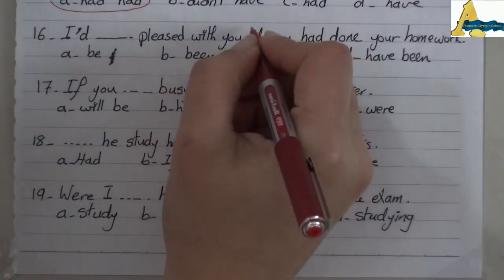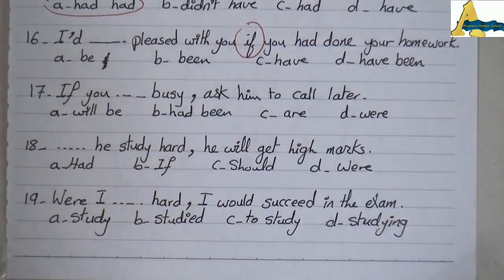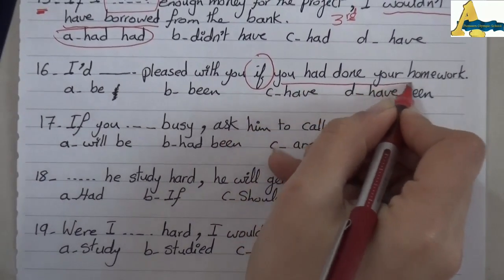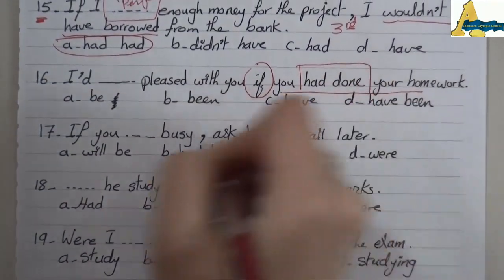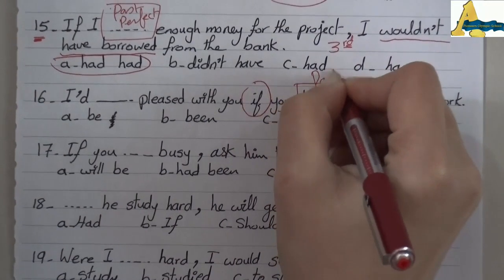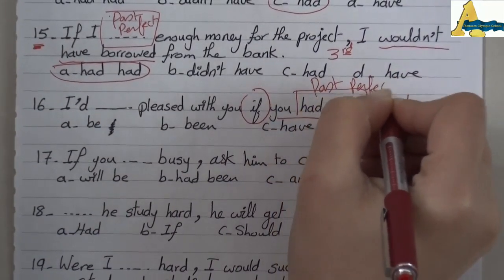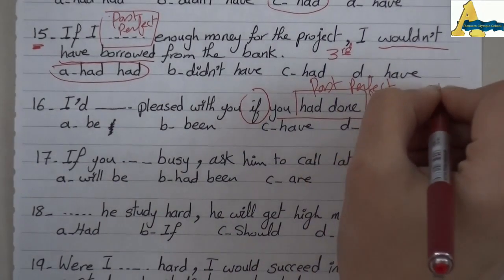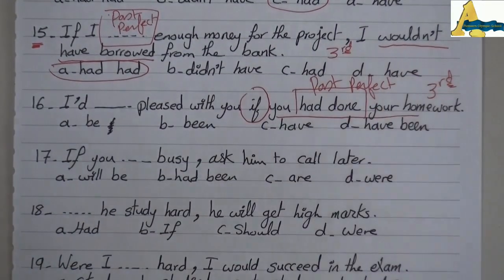Again, circle if. This is the main clause, or the complete clause, sorry. Had done, in which tense? Past perfect. So, it's a third type. Okay?